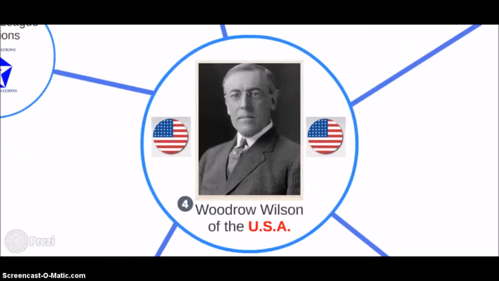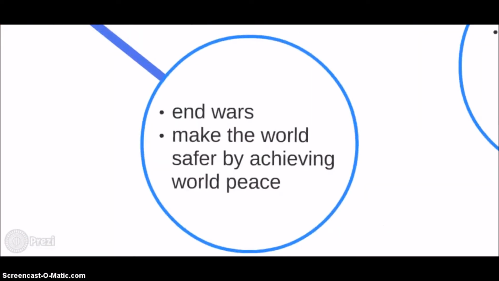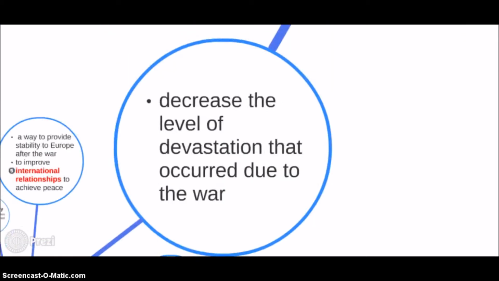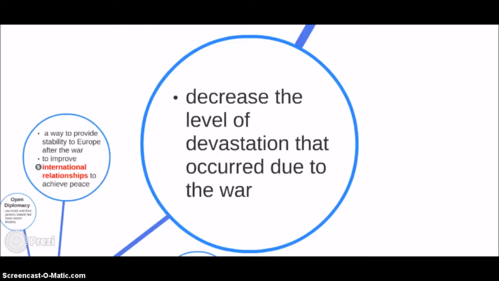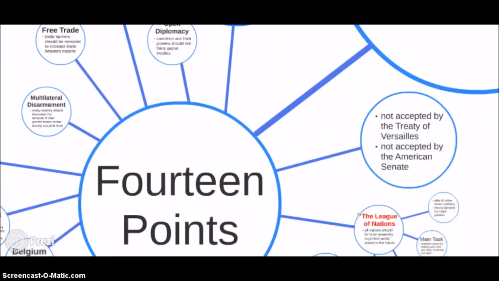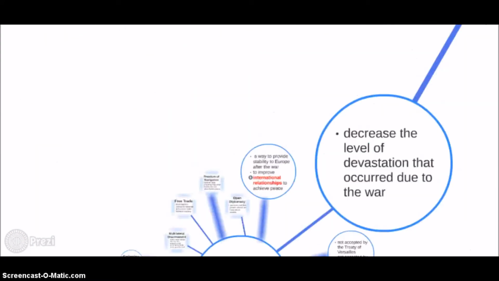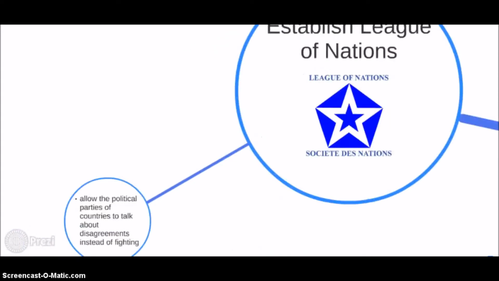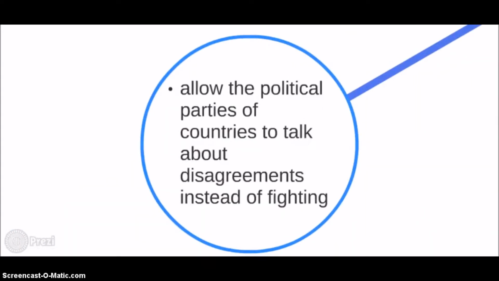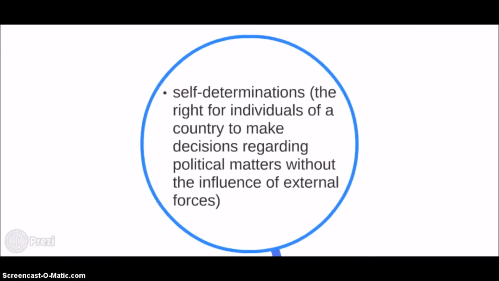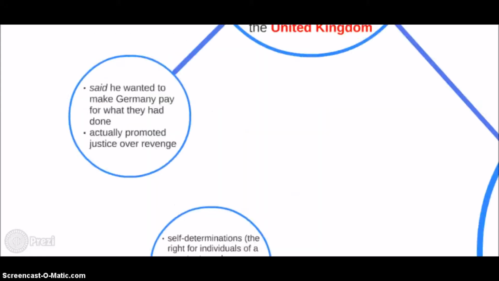Woodrow Wilson, the President of the United States, wanted to end wars and make the world safer by achieving world peace. Wilson also had the goal to decrease the level of devastation that occurred due to the war with his 14 points. He continuously pushed to establish the League of Nations, which would allow the political parties of countries to talk about disagreements instead of fighting. And he also promised self-determination, which is the right for individuals of a country to make decisions regarding political matters without the influence of external forces.